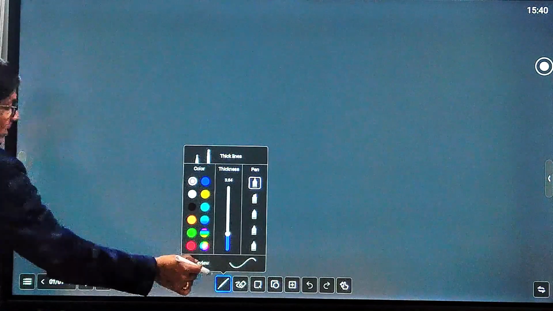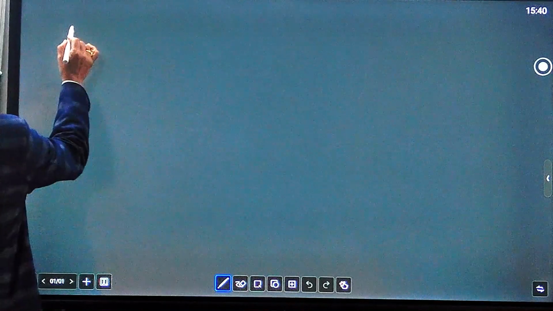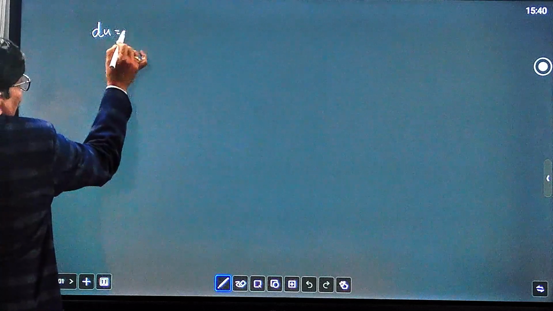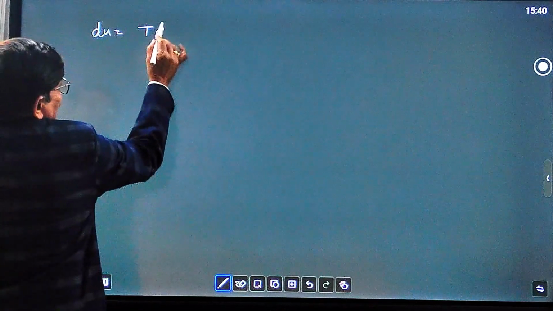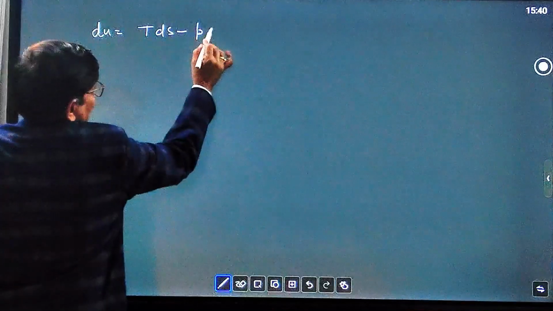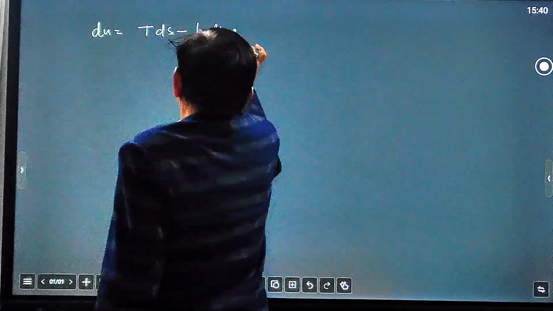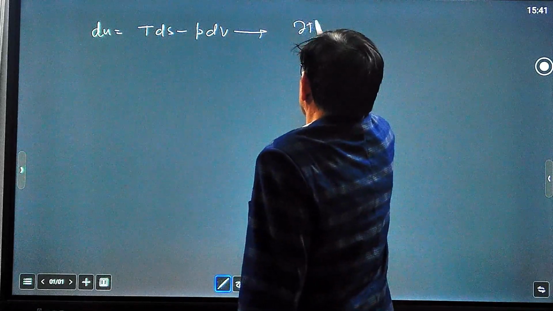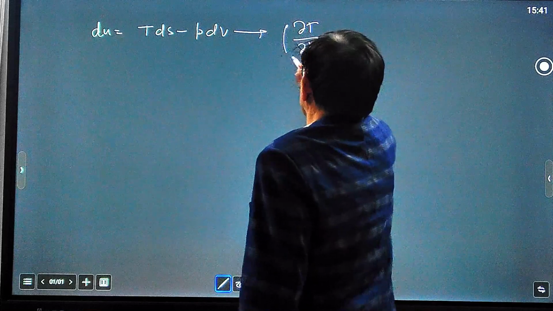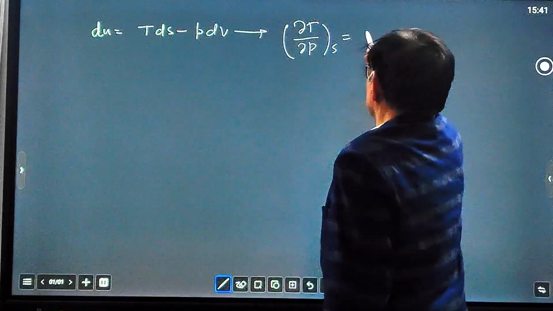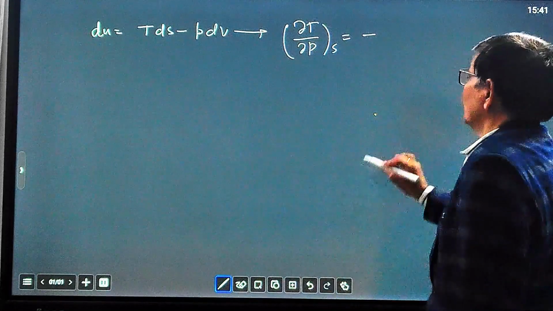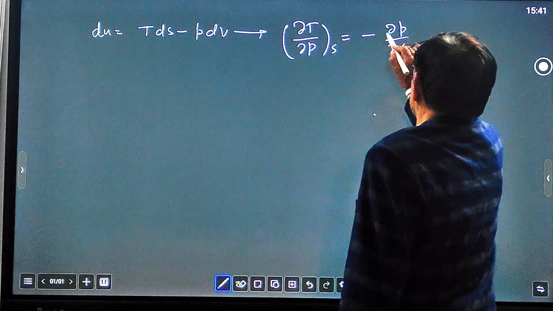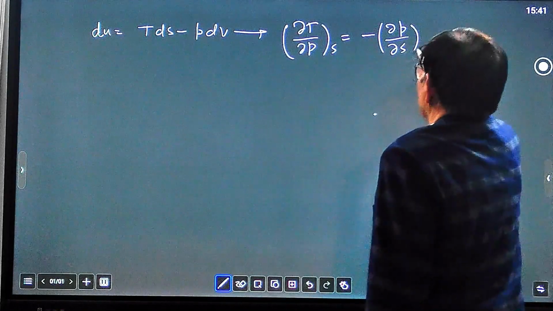First one is the internal energy function, dU equal to TdS minus PdV, and the Maxwell relation based on this one is del T over del V at constant S equal to minus del P over del S at constant V, because there is a minus sign.